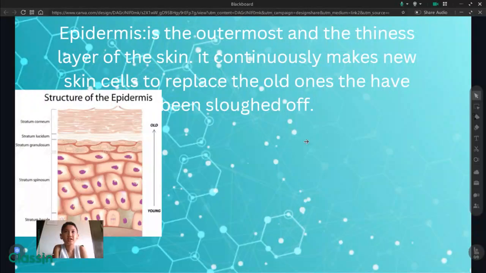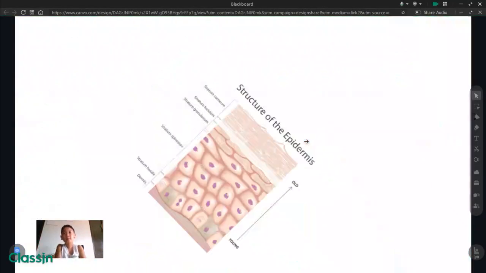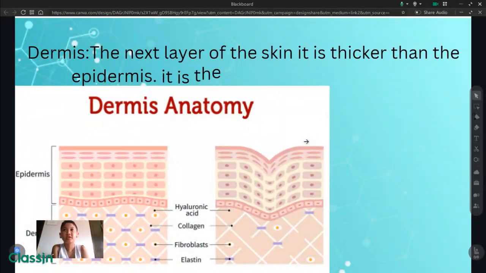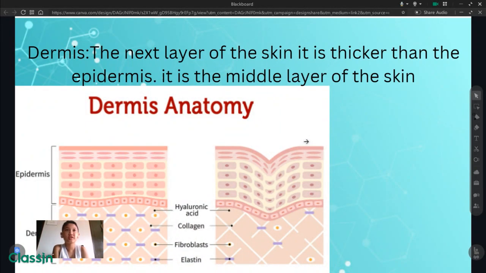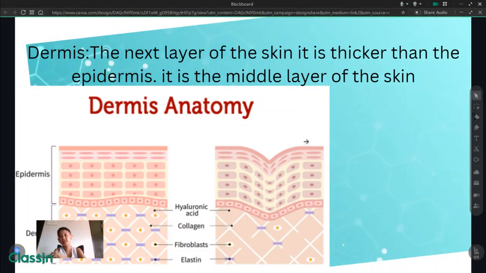Epidermis is the outermost and thinnest layer of the skin. It continuously makes new skin cells to replace the old ones that have been sloughed off. Dermis, the next layer of the skin, is thicker than the epidermis. It is the middle layer of the skin.